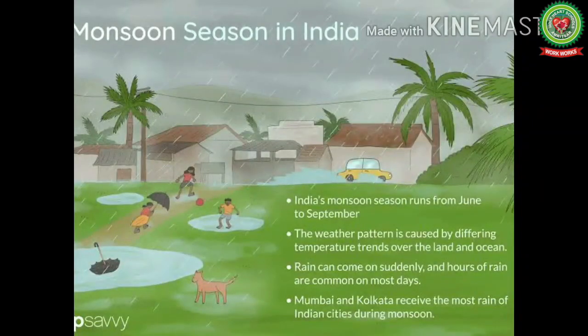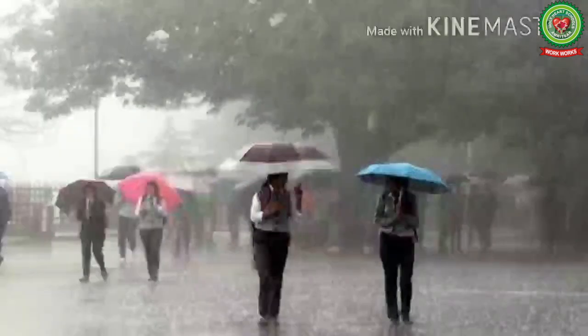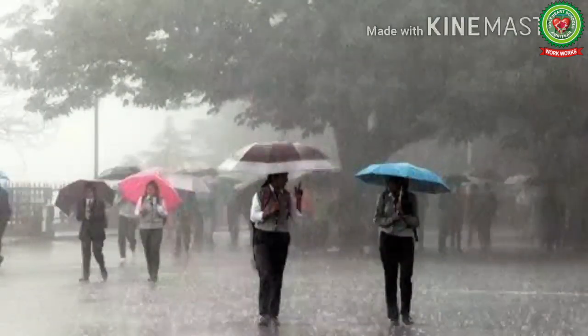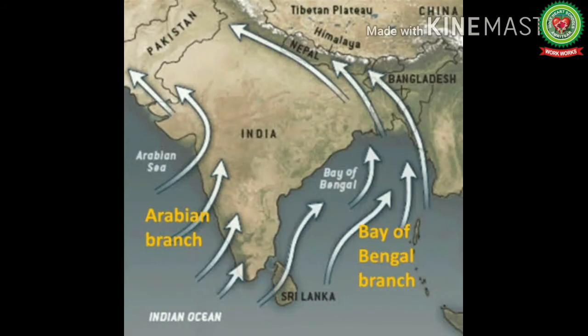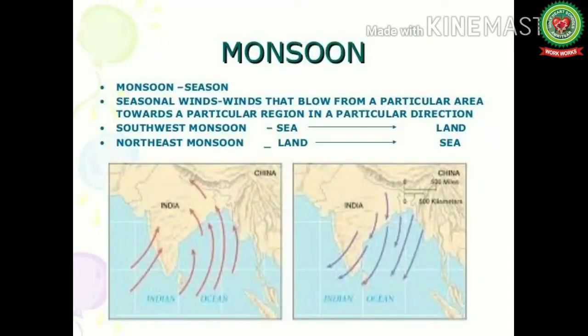The monsoon season starts in June. In some parts, it begins in July. The season continues till the end of October. Winds blow from the Arabian Sea and the Bay of Bengal towards the land. They are called monsoon winds. They carry a lot of moisture.